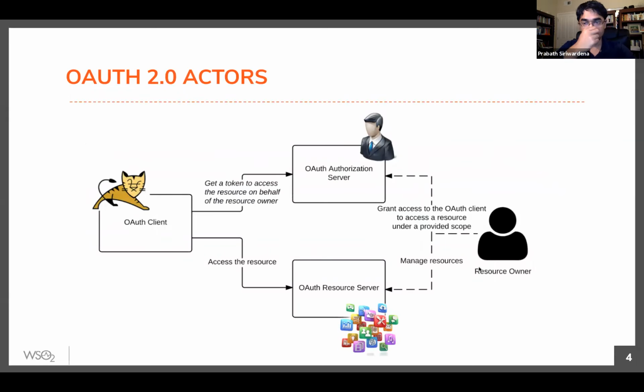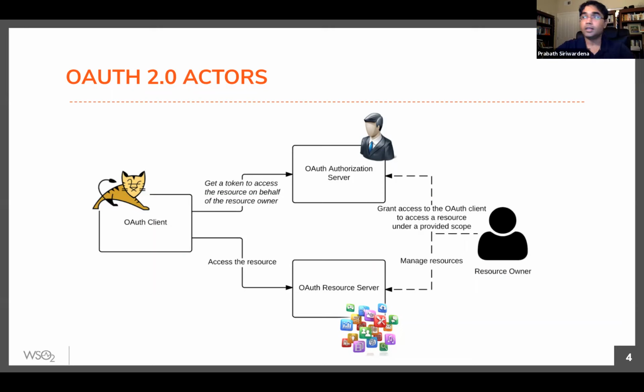So let's see how it works. There are four main actors in an OAuth2 flow: the client application, the authorization server, the resource server, and the resource owner. I'll explain this with a practical example. Let's say you have an Instagram account, right? So you have the Instagram app installed in your mobile device. Then you want to publish some of your Instagram photos to your Facebook wall, right?